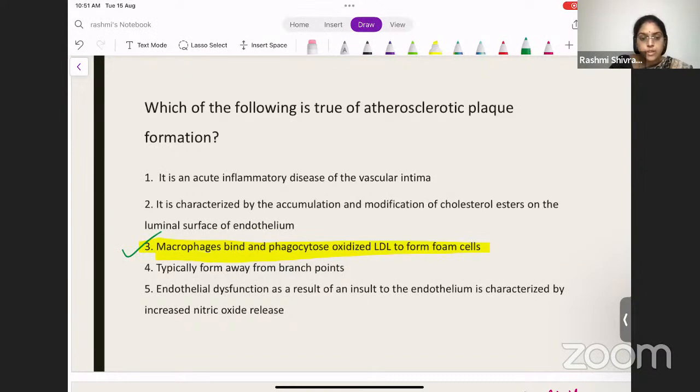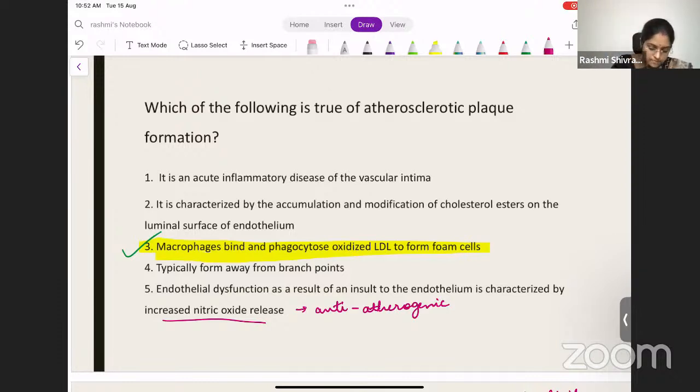I would like you to remember endothelial dysfunction. What does endothelial dysfunction do? Increased nitric oxide is anti-atherogenic. So what does this mean? When there is an endothelial dysfunction, the nitric oxide levels are reduced. Because of the decrease in nitric oxide levels, there is more propensity to develop atheromas. So increased nitric oxide is anti-atherogenic, and decreased nitric oxide means an increased propensity to develop atheromas.